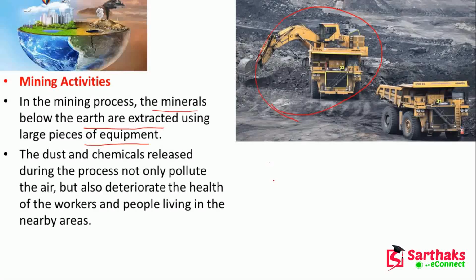The dust and chemicals released during the process will pollute the air and deteriorate the health of the workers and also people living in nearby areas. So these are the mining activities.